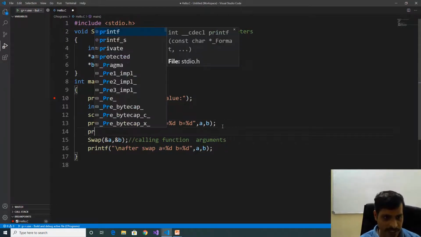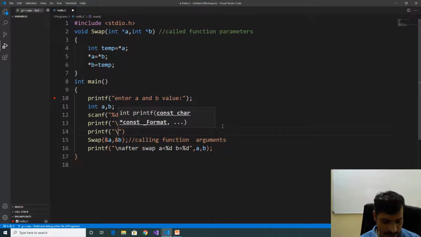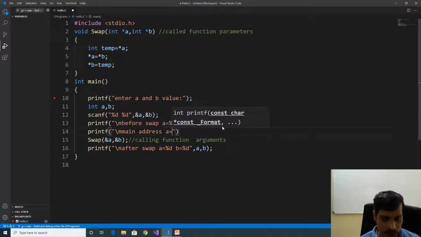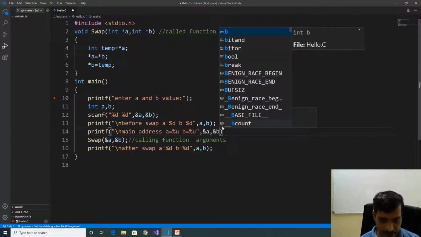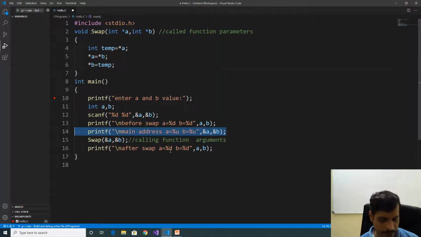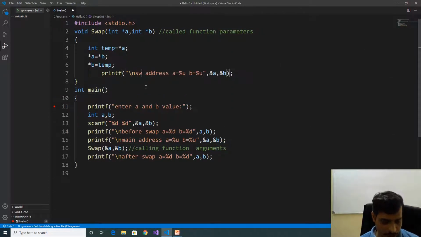Now we'll check the address of these variables. Here printf, \n main address A equal to %u, B equal to %u, comma address of A, comma address of B. We'll copy this statement. Here swap address is equal to A %u, B is equal to %u. Here A comma B. Here this A contains an address, so we are mentioning A comma B.